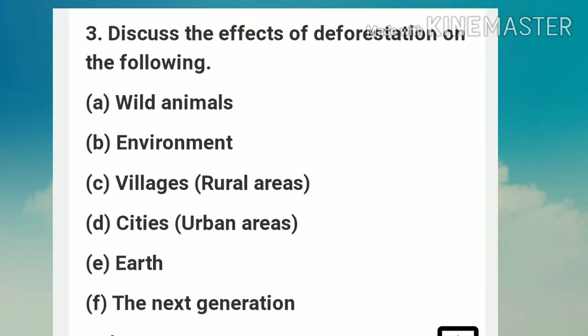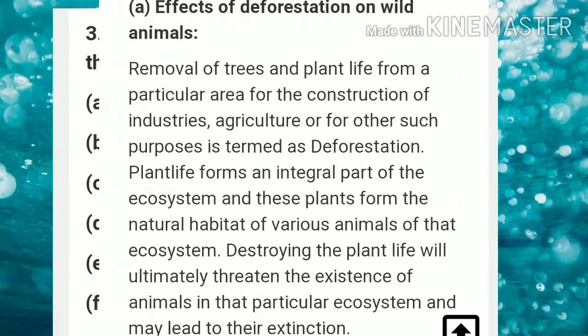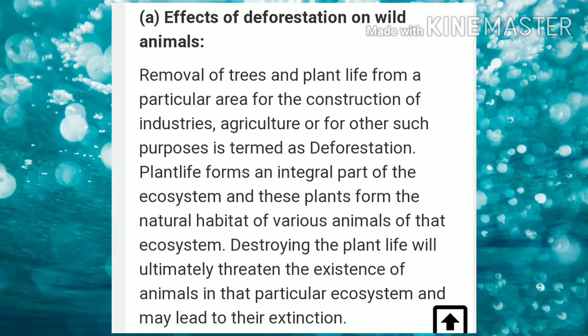Now, the third question is, discuss the effect of deforestation on the following. First, we will study the effects of deforestation on wildlife. So children, removal of trees and plant life from a particular area for the construction of industries, agriculture or for such purposes is termed as deforestation.